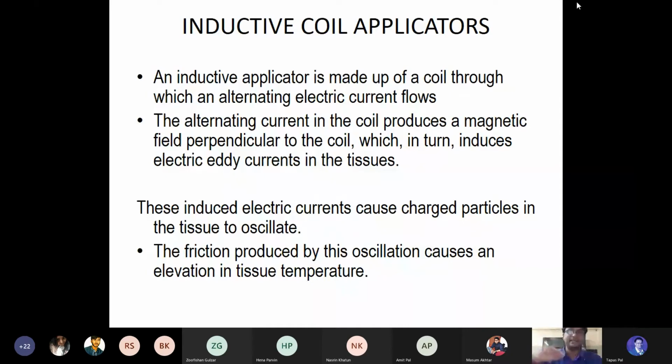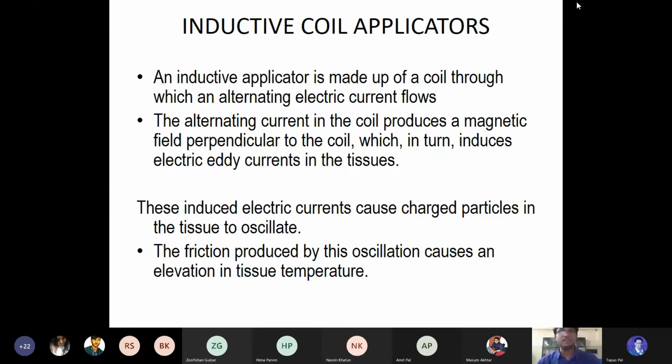Through the middle of that coil, alternating electric current flows, and that alternating current in the coil produces a magnetic field. Just because of the passage of this alternating current, in that particular area an electromagnetic field is produced that induces electrical eddy currents in the tissue. Because of this, the electrical eddy currents are produced in the tissue, and the tissue circulation and the vasodilative effect are improved.